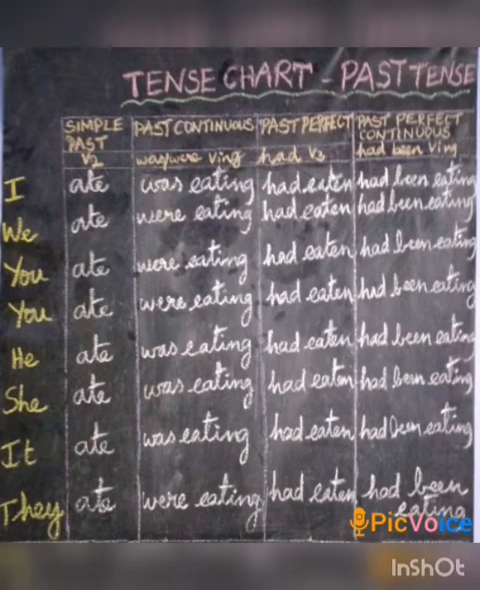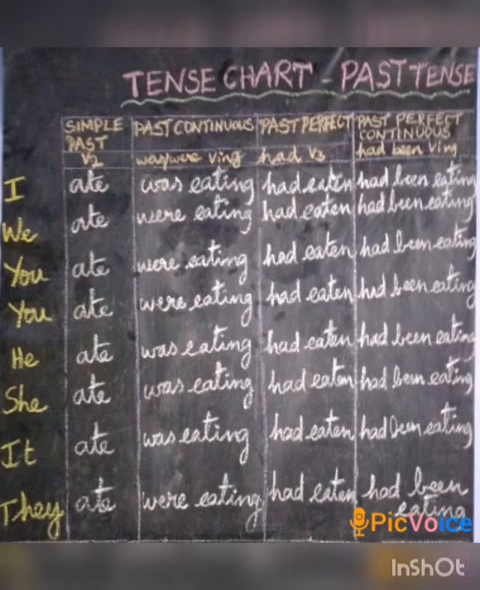Past continuous. The format is was or were V1 ing. Was V1 ing is used for singular and were V1 ing is used for plural. For singular you, we have to use were V1 ing. This is the exceptional case. I was eating, we were eating, you were eating, he was eating, she was eating, it was eating, they were eating.